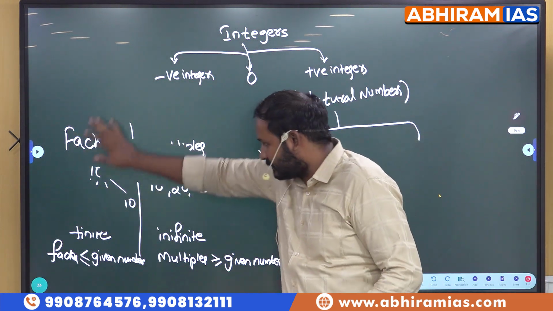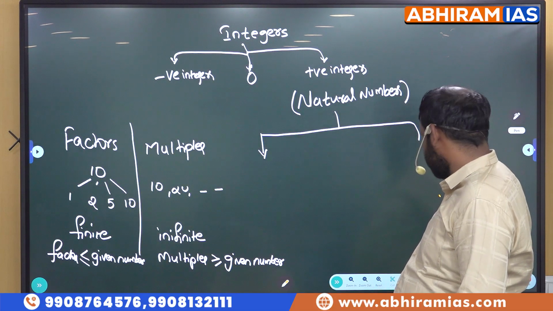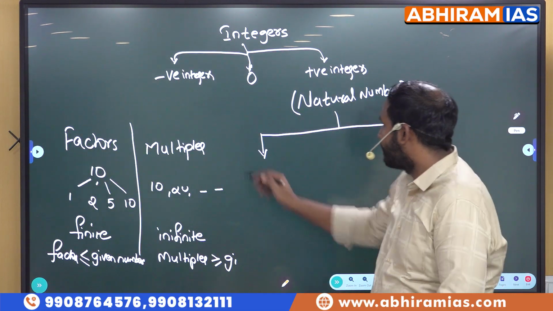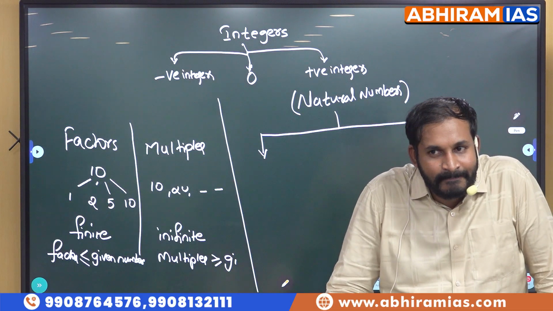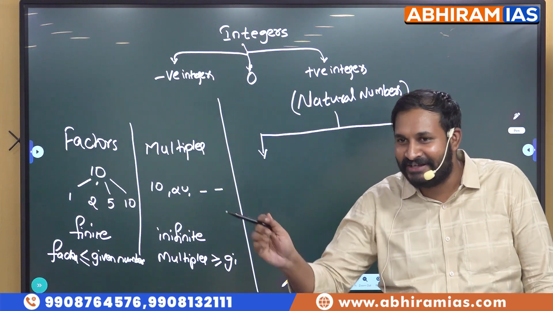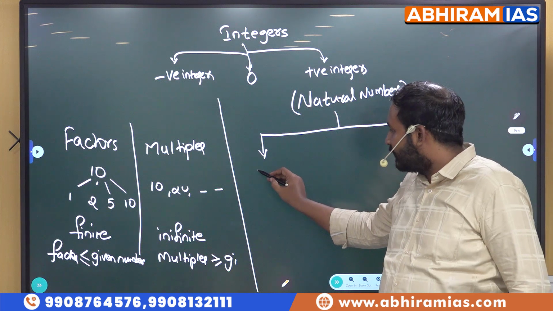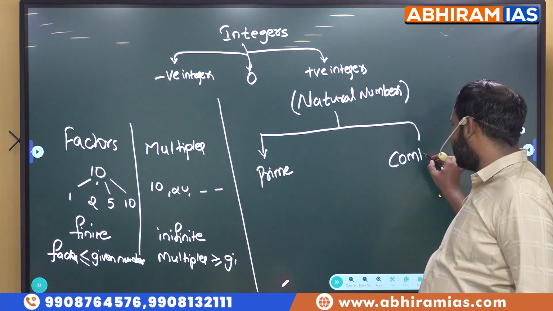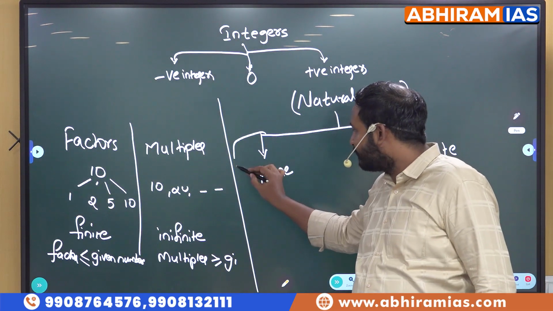Okay, now based on factors, these natural numbers are divided into how many categories? Okay, what are those? We will have prime numbers and composite numbers, right? Along with these two, there is one more set, that is 1.